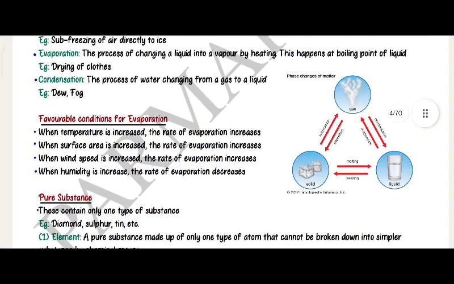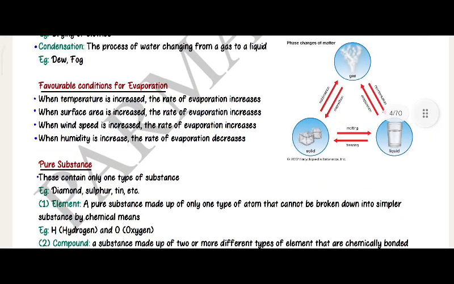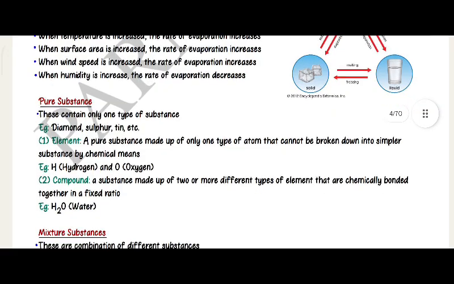Favorable conditions for evaporation. When temperature is increased, the rate of evaporation increases. When surface area is increased, the rate of evaporation increases. When wind speed is increased, the rate of evaporation increases. When humidity is increased, the rate of evaporation decreases.